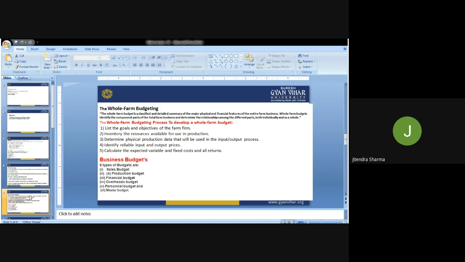Determine physical production data that will be used in the input-output process. What kind of inventory is lying with the company, what kind of inventory is lying with the business, what kind of resources we are having in our kitty, and what portion of that inventory is lying in the market also. If marketing and sales people have dumped a product into the market at two or three times the budget, then even then we don't have the inventory in our hand, in our stock.